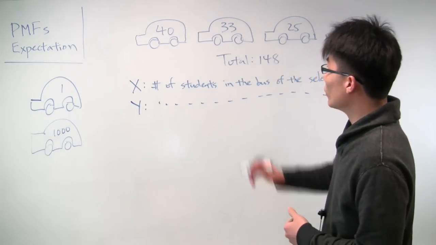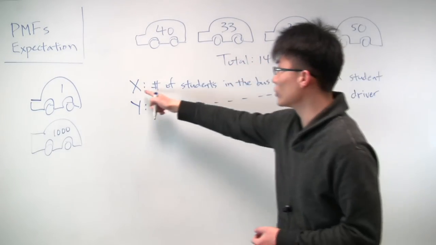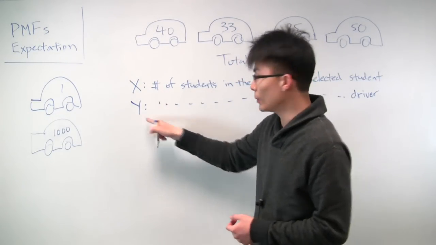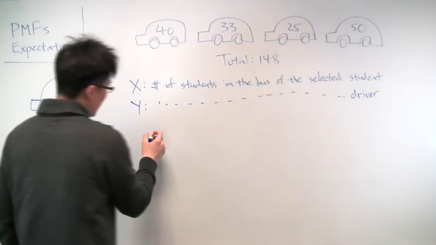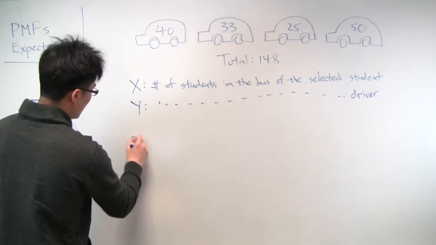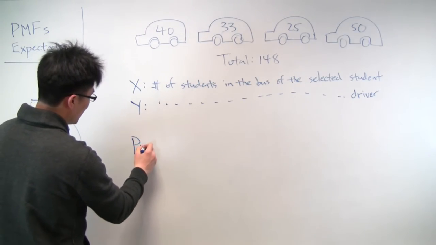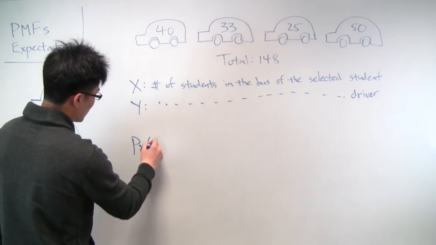Okay, so we have two random variables that are defined. Now let's just write out what their PMFs are. So the PMF, we write it as little p of capital X, little x.